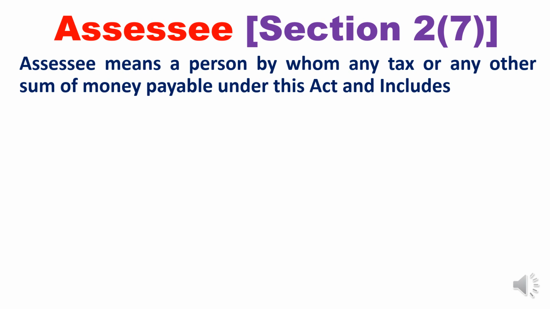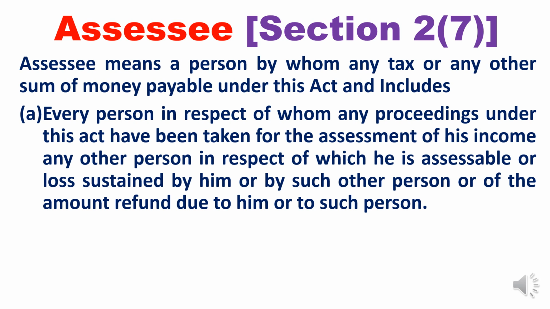Assessee means a person by whom any tax or any other sum of money is payable under this Act, and includes, in the sense, a person on whom any tax has been levied or any tax is payable under this Act is referred to as a person, and also includes every person in respect of whom any proceedings under this Act have been taken for the assessment of his income, any other person in respect of whom he is assessable, or loss sustained by him or by such other person, or of the amount of refund due to him or to such person.